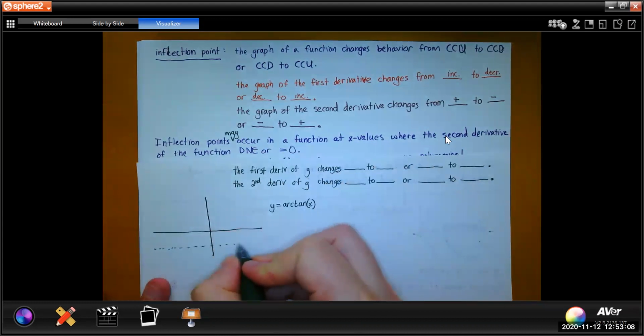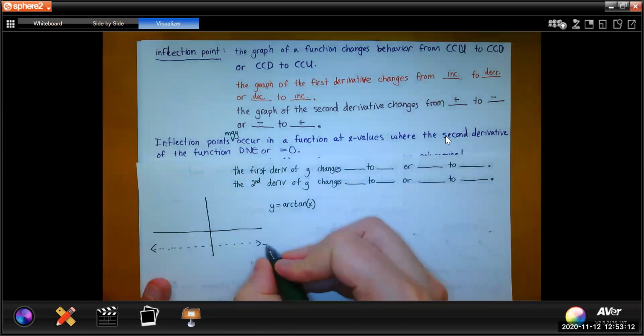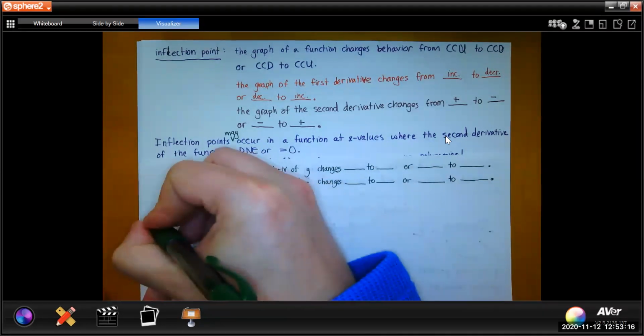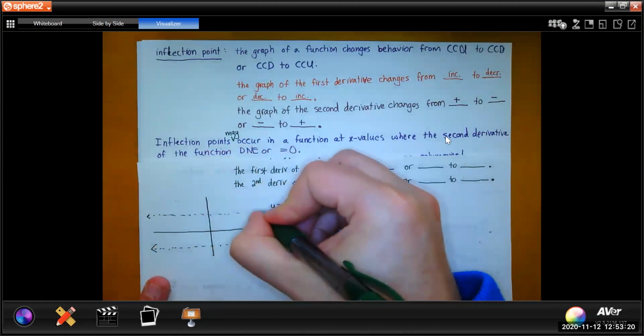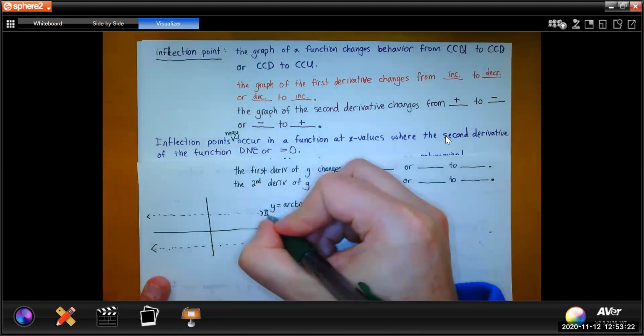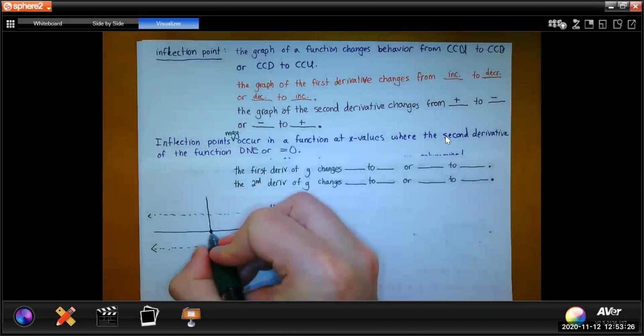When graphed, this function has two horizontal asymptotes at negative pi over 2 and positive pi over 2. This graph goes through (0, 0),